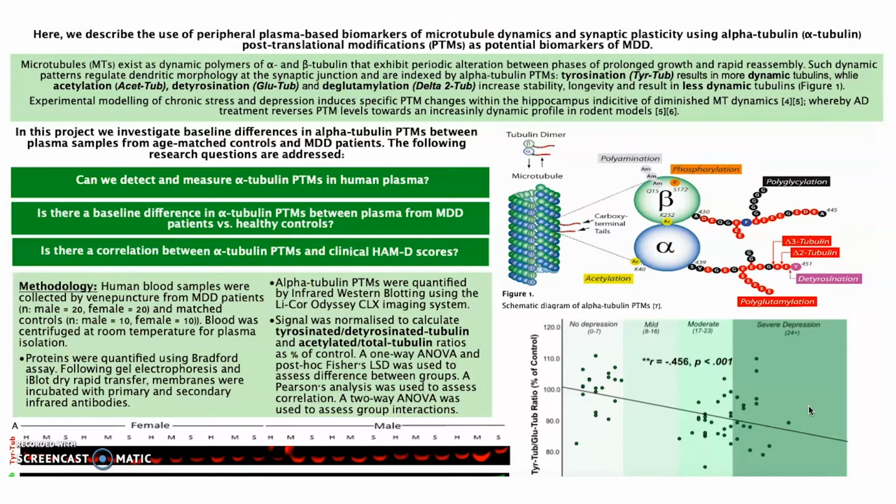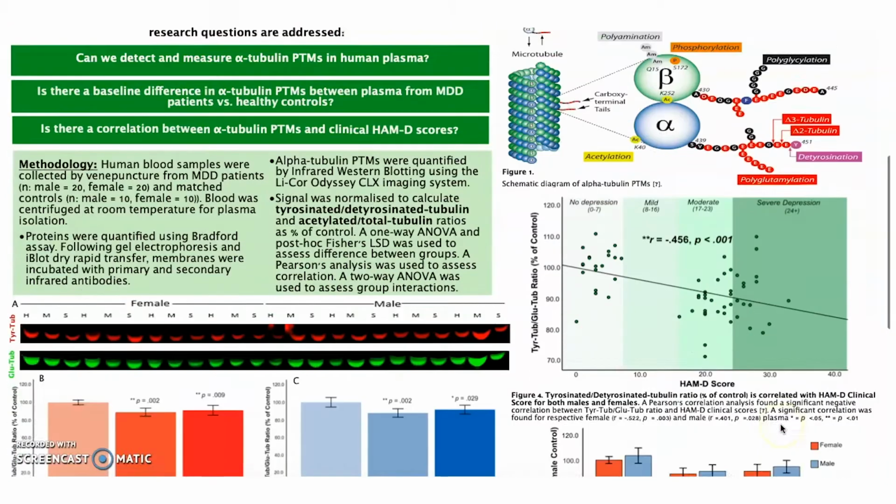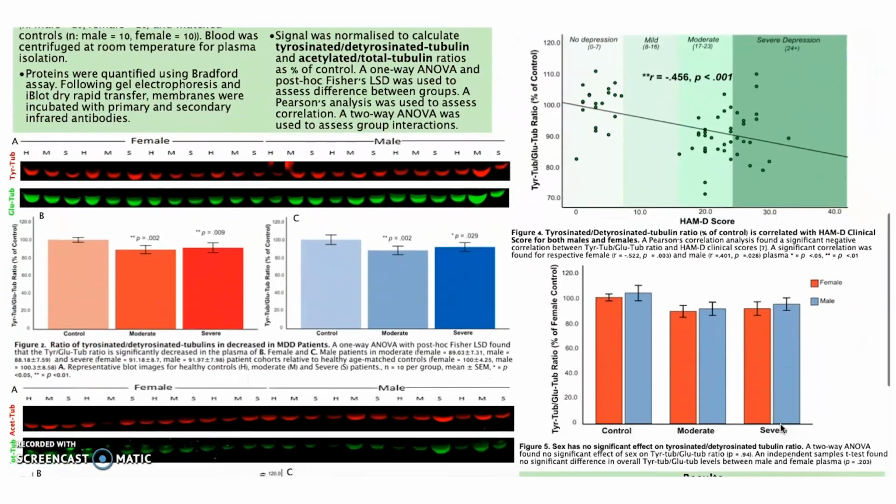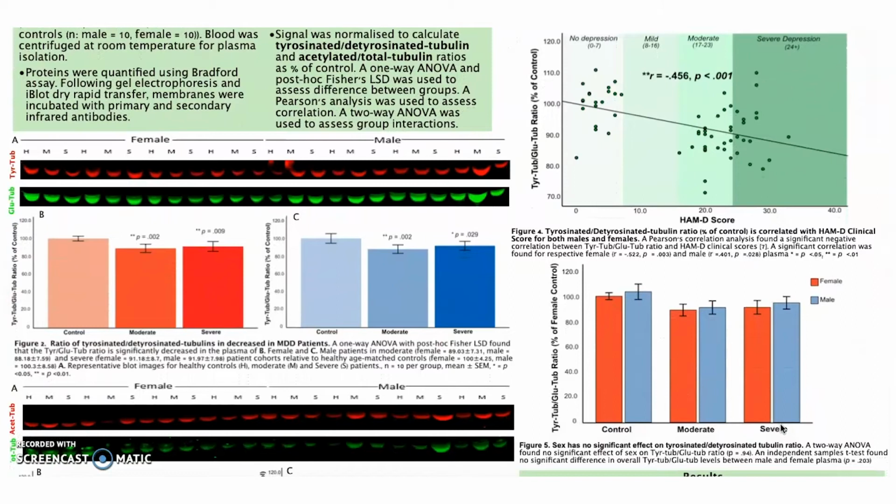We found significantly decreased tyrosination relative to detyrosinated tubulin in moderate and severe depressed patients. This can be seen in Figure 2. Sex was not a significant factor here, as ratios did not statistically differ between male and female plasma, as seen in Figure 5. Finally, lower tyrosinated-detyrosinated ratios correlated with higher Hamilton clinical scores. This can be seen in Figure 4.